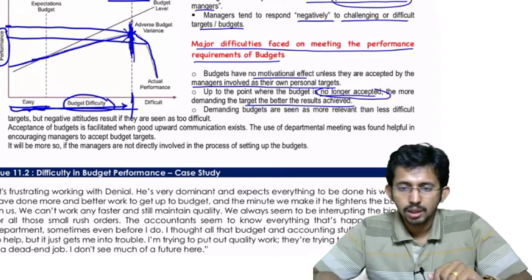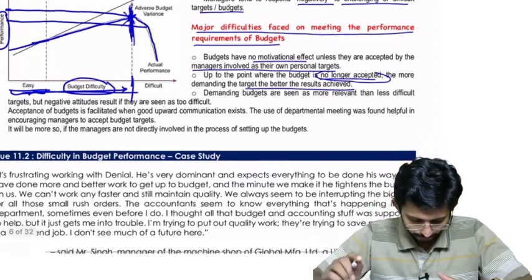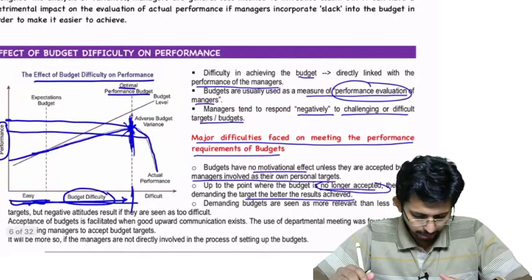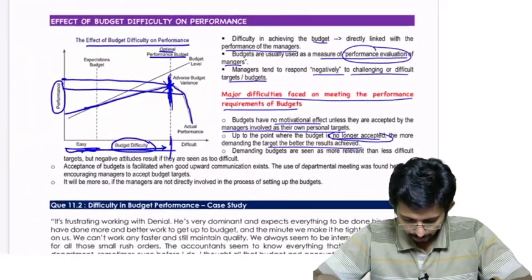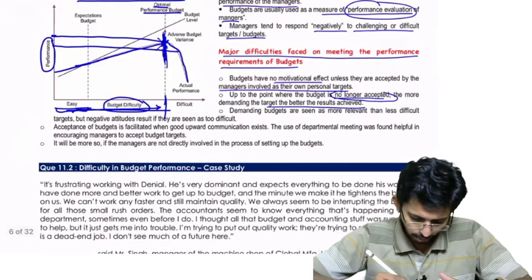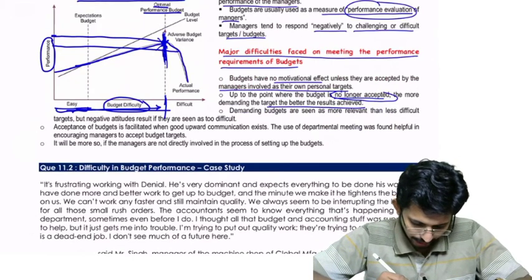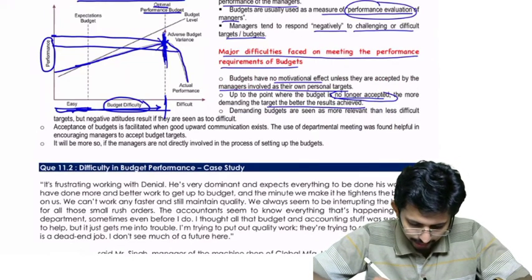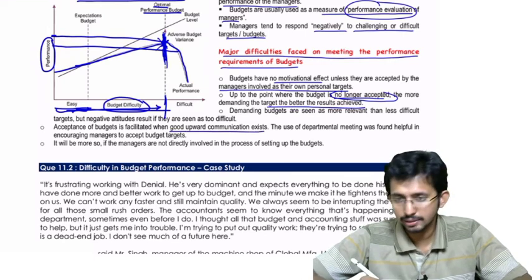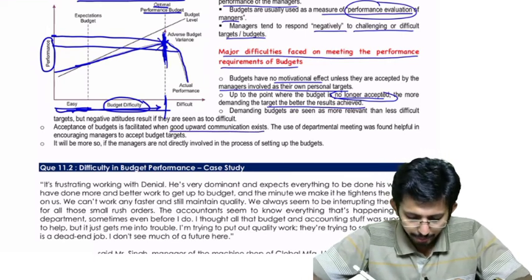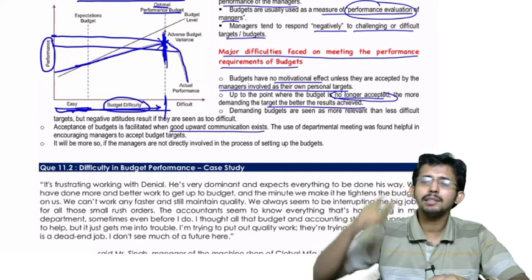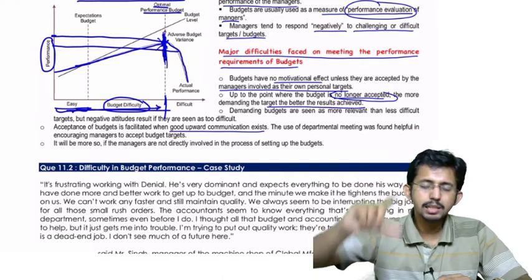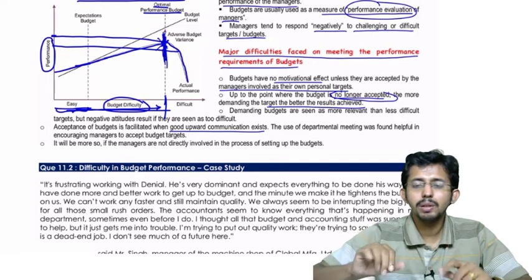Okay, so that is all with respect to the effect of budget difficulty on performance. Now there are one or two sentences also. Acceptance of budgets is facilitated when good upward communication exists. Upward communication means there should be proper communication between the manager and the top management. If there is proper communication, then budgets will be accepted.